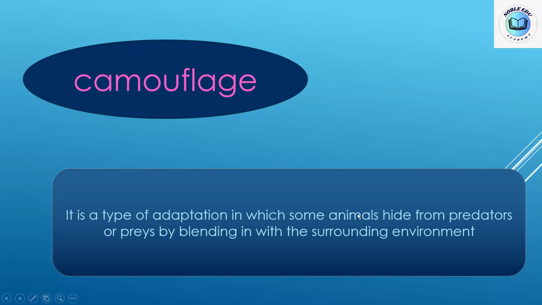If you see the word hide, the word predators, the word prey, and the word blending in, this automatically means the camouflage adaptation. So the keywords of adaptation are survive and reproduce. The keywords of camouflage are to hide from predators and prey and to blend in with the environment. Okay?